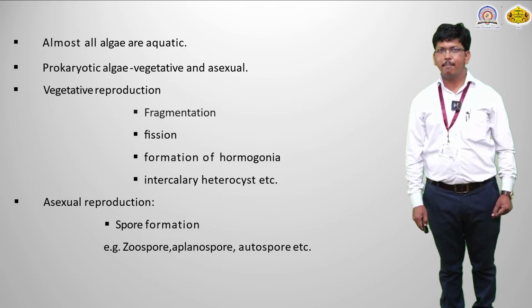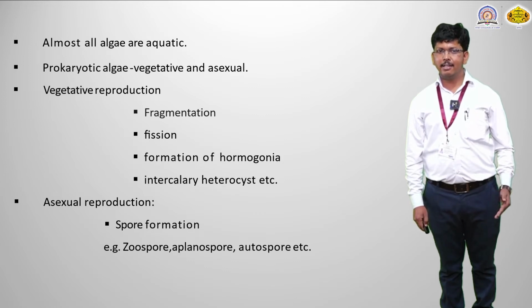So what is fragmentation? Fragmentation means the mother thallus breaks due to mechanical forces as well as natural forces. The parts separate from the mother plant, and then the separated parts grow in favorable conditions and develop into a new thallus. That is vegetative reproduction by fragmentation. Next is fusion. Fusion means one cell gets divided and forms two cells. Formation of hormogonia: hormogonia are reproductive parts from the mother cells, and they develop into new plants. This is the vegetative reproduction mode.